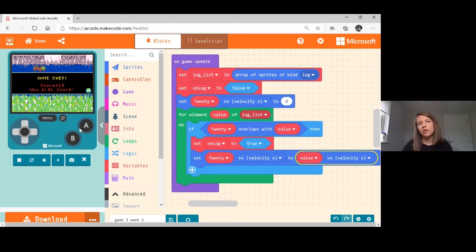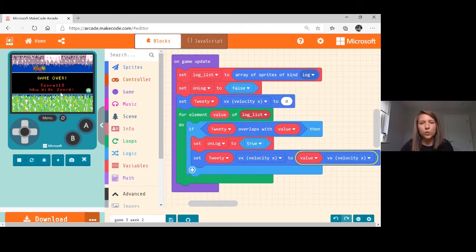Okay, now I remember we talked about at the start, the water is not our friend either. I shouldn't be able to just sit on the water. The only way I should be able to get across is to be literally on logs. Otherwise, it should be game over for me. So Corey, we probably just want to add one more thing here, I think. What do you think? Yeah, definitely.